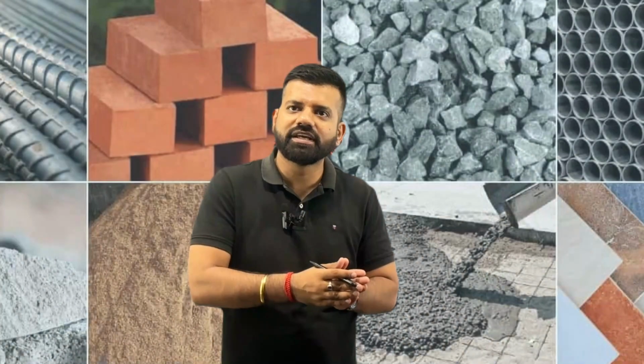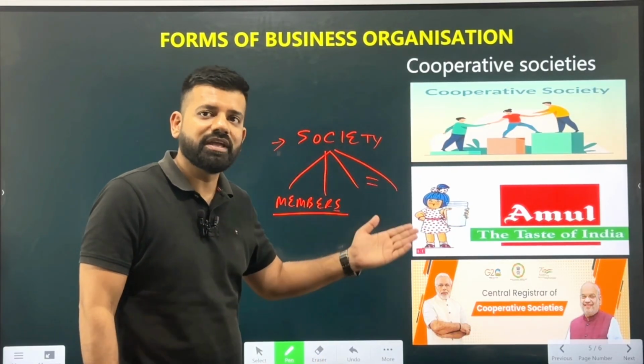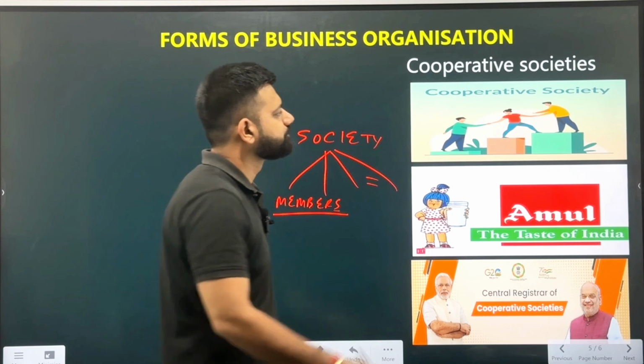There are different cooperative societies. There is one construction cooperative society also, which is building houses for the members of the society. They are buying the raw materials to make the houses, they are buying the paint, they are buying the different raw materials to build the homes, and they are distributing the homes among the members. And also the amount they are saving, by buying the quantities in large amounts, they are distributing it among the members of the society. So it is known as the cooperative societies, which are aiming to work for common goals.